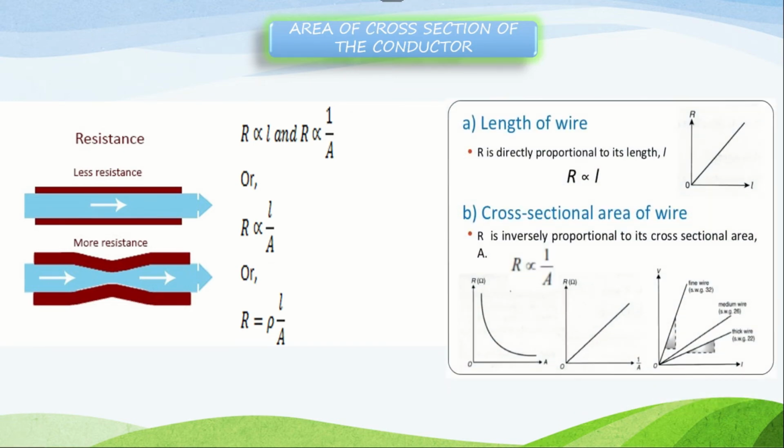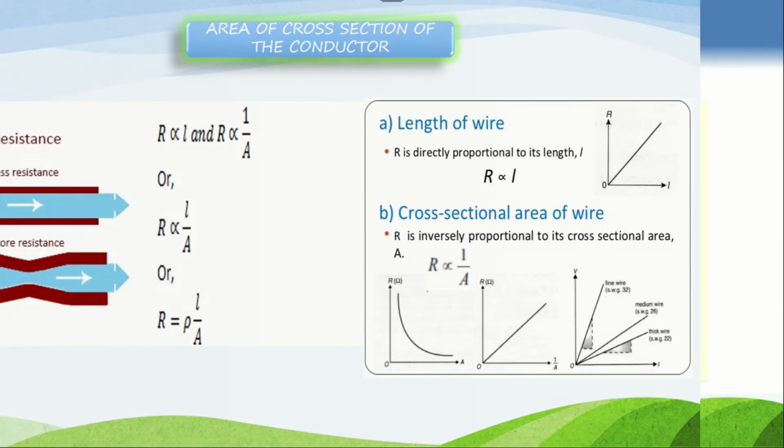From the graph you can understand the length of a wire is directly proportional to resistance. So you can see a straight graph. As length increases, R also increases. In cross-sectional area, it is inversely proportional.